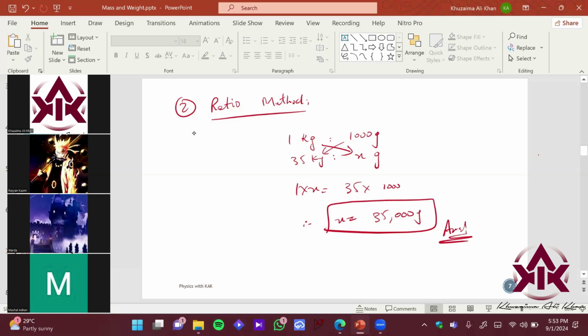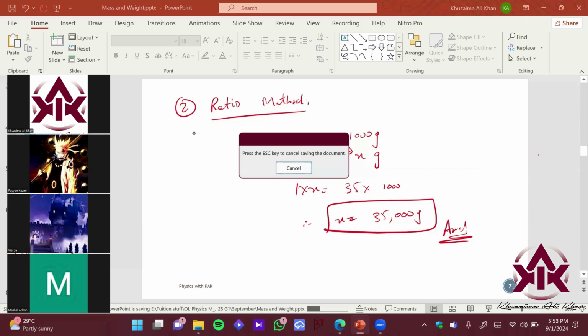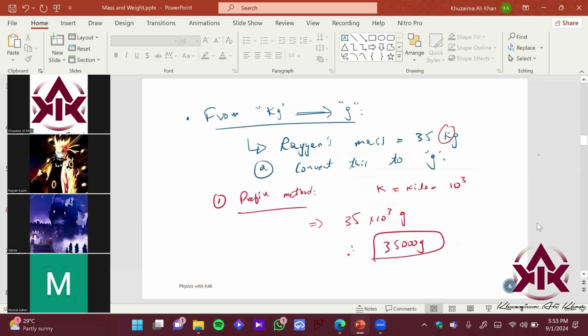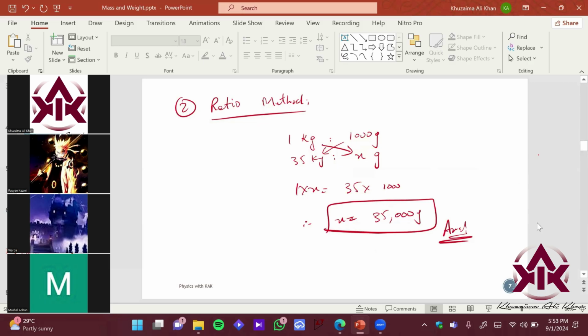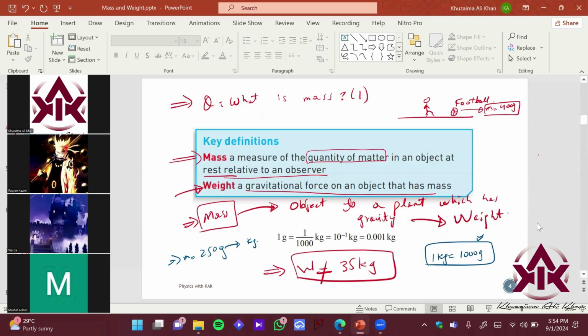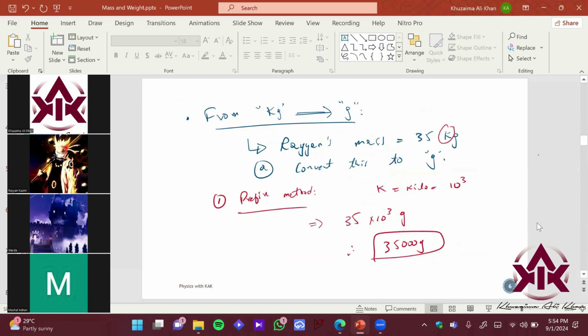How do you convert the masses? Yes. Sir, we can just directly multiply by 1000 as well. Yeah, you can do that. If you're sure and you remember it correctly, you can do that. If you don't trust yourself, then you can use the ratio method. It's just a matter of trusting yourself, right? Okay. So we have seen this relation, and then